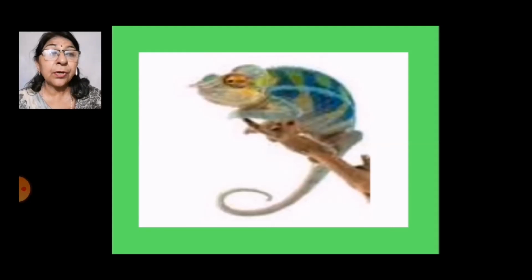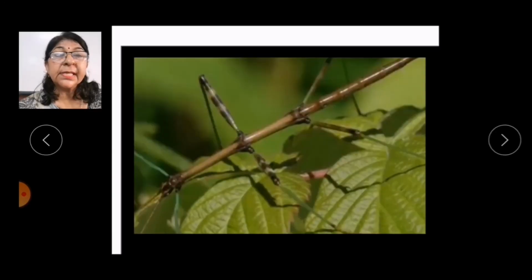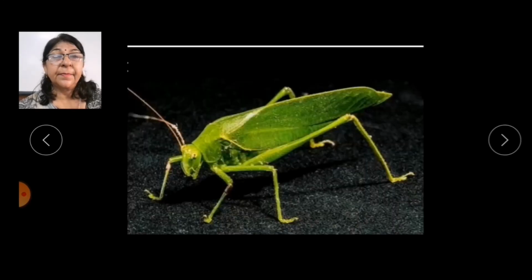So this not only protects the chameleon but also helps it to catch insects without being noticed. What about stick insect? A stick insect looks like a twig, and when it sits on a twig, it cannot be spotted easily. If we talk about grasshoppers, they are green in color. So they are difficult to notice when they are on green leaves.